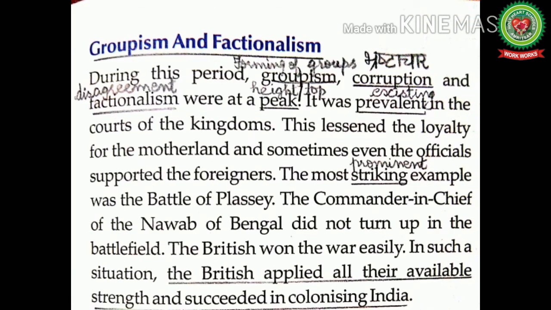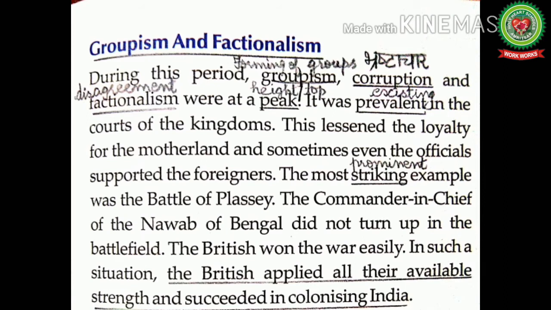Now, let us read and discuss the other important reason that enabled the British to establish an empire in India. Groupism and factionalism. Groupism means forming of groups and factionalism means disagreement. During this period, groupism, corruption and factionalism were at a peak. Corruption means bhrashtachar. It was prevalent in the courts of the kingdoms.